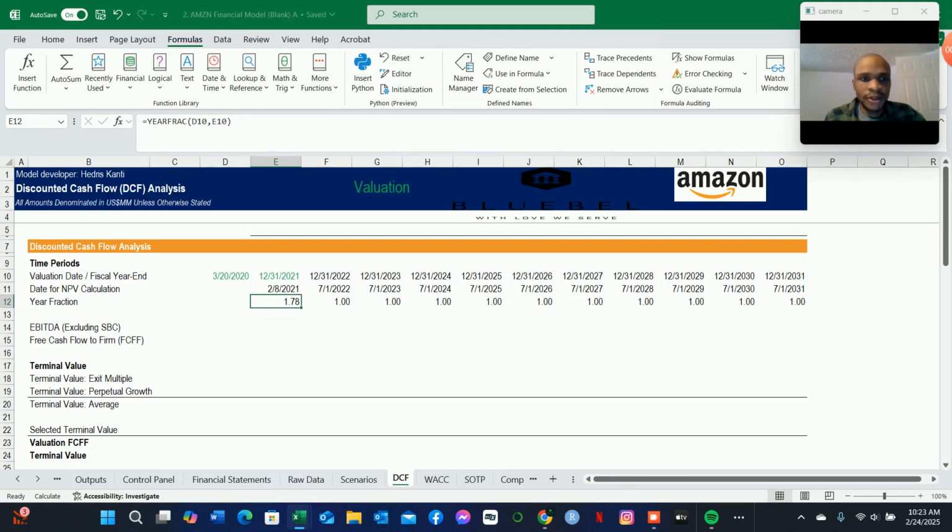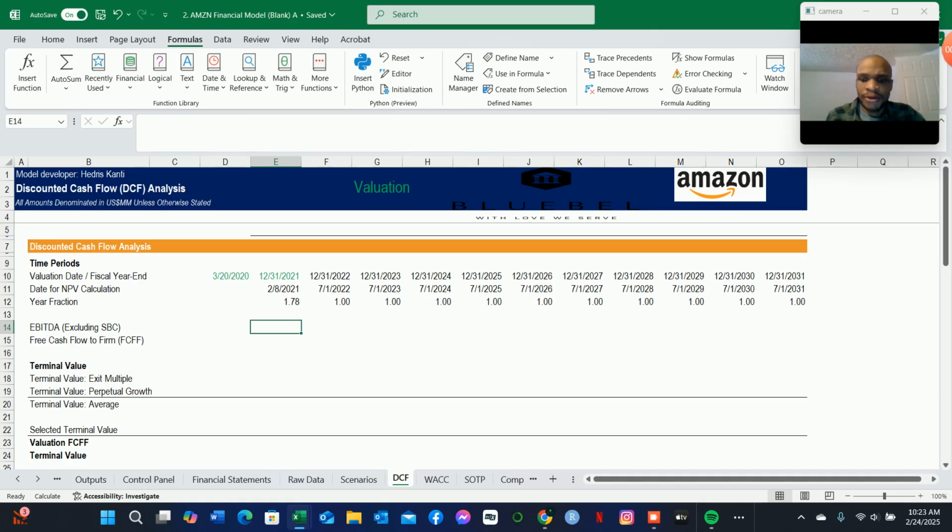So we have the year fraction between March 20th, 2020 and the end of 2021, December 31st, of approximately 1.78. And then going forward, we have a full year beginning year. So now we can bring in the EBITDA excluding stock-based compensation.